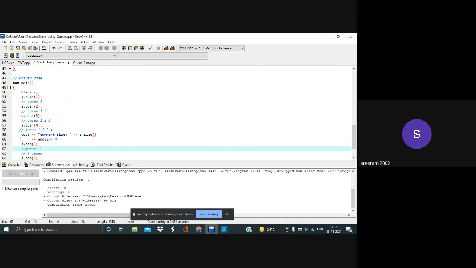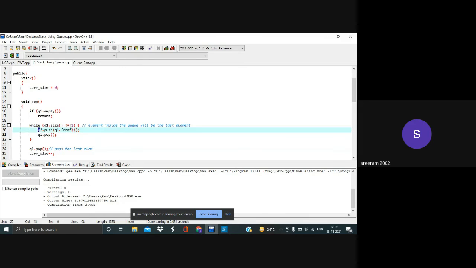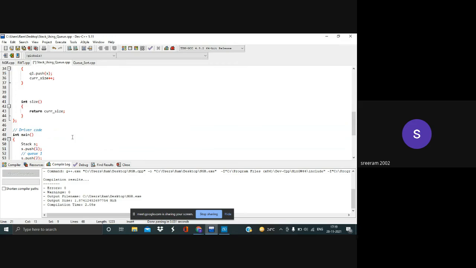Temporary queue. So in the original queue, I'll be given 1, 2, 3, and 4. What I'll do is push 1, 2, 3 into this temporary queue and pop them out of the original. That is just this function over here. Do not push, right? And then I'll be popping this from the original queue.